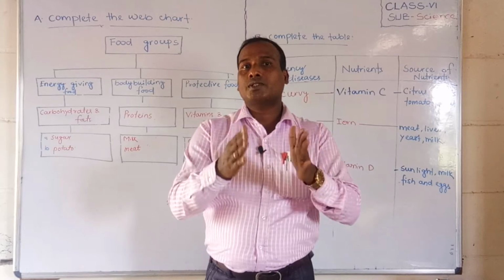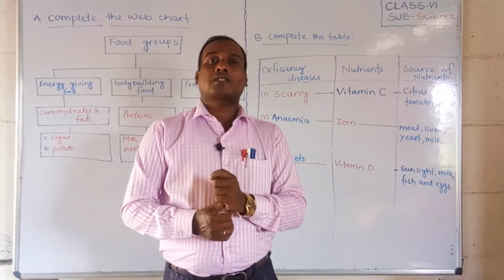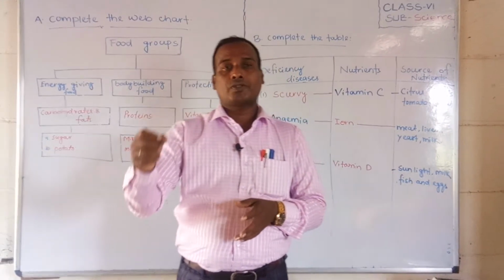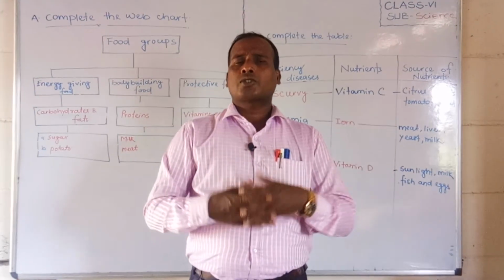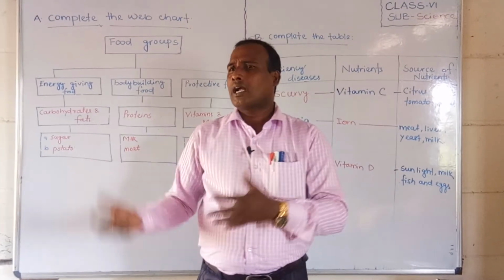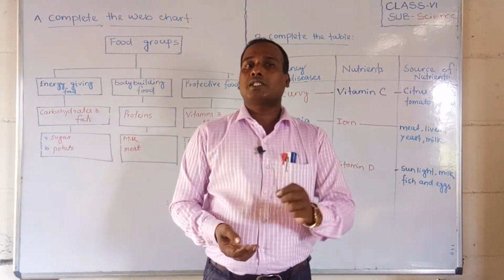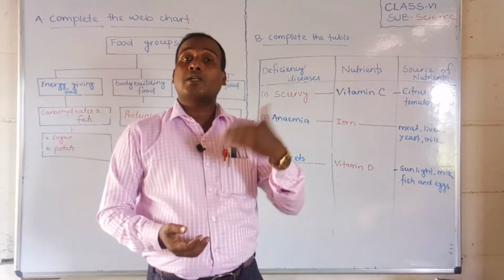Okay, so now students we will discuss protein. Protein is called body building food. The third nutrient we get from food is generally called body building food. Our growth, reproduction, and if we are injured, it will all recover by this food. This is specially called protective food and body building food.